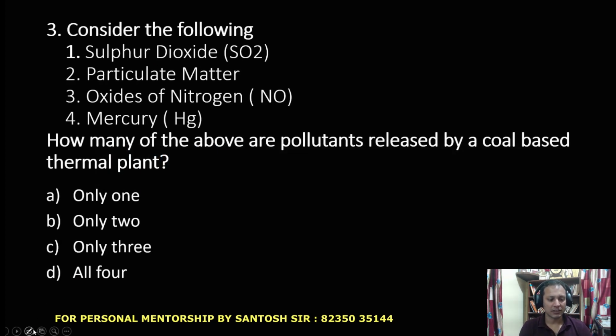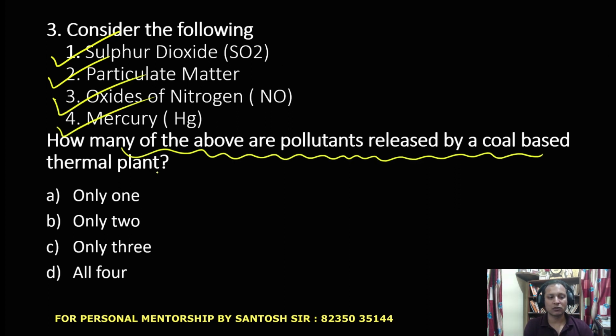Consider the following: sulfur dioxide, particulate matter, oxides of nitrogen, and mercury. How many of the above are pollutants released by the coal-based thermal power plant? Guys, the answer to this question is all 4.